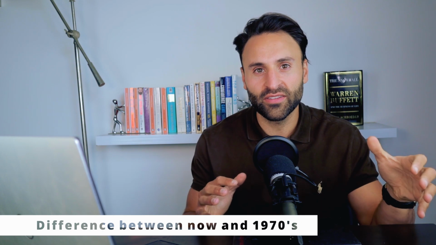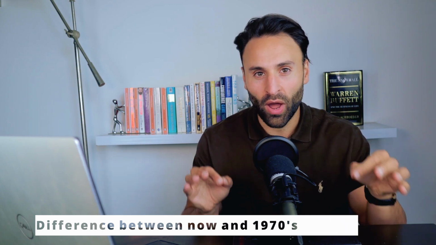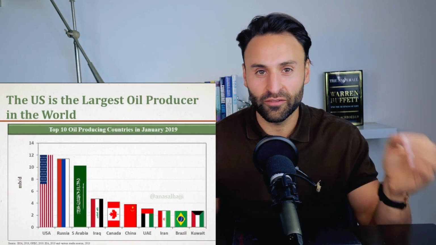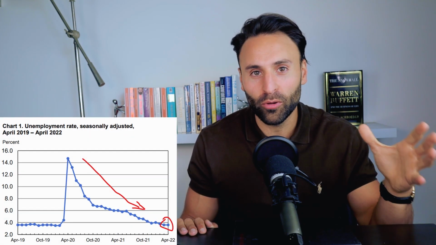However, there is a big distinction between what was happening in the 1970s and what is happening right now. And that is the global energy supply has changed massively. The US is now the largest producer of oil thanks to fracking. We have a range of alternative energy sources, and we also get deflationary effects from all the technology and even remote working. Also, we don't have high unemployment.